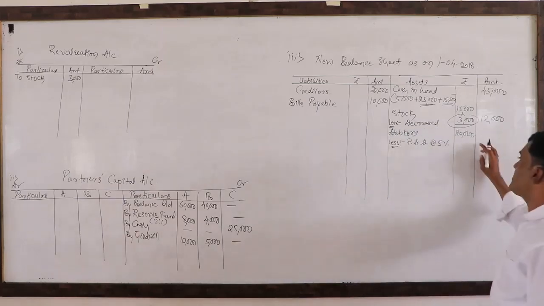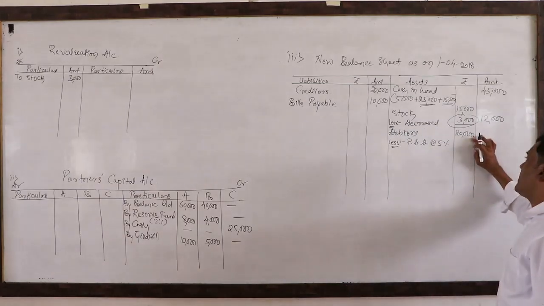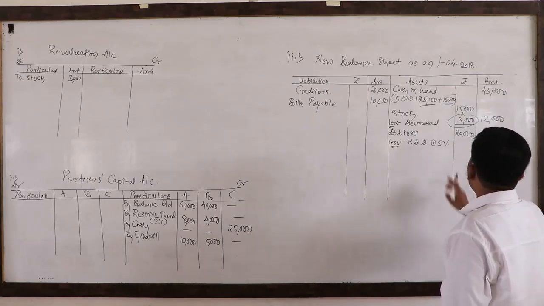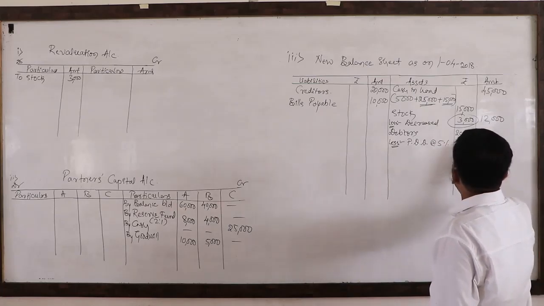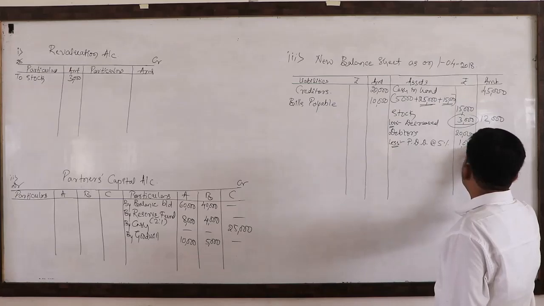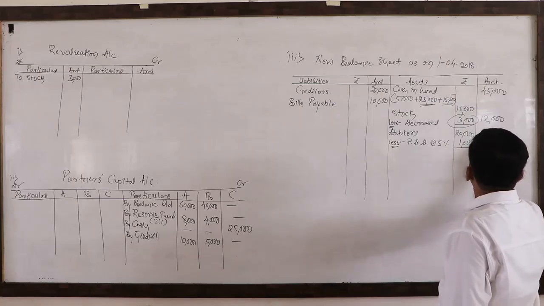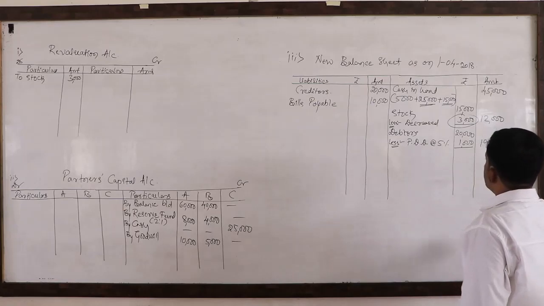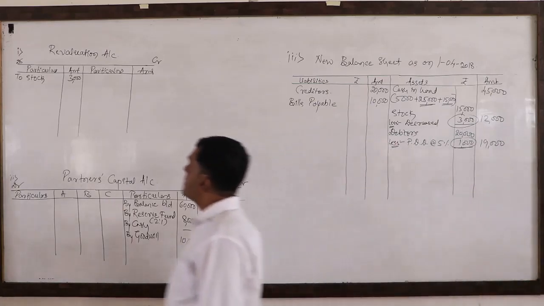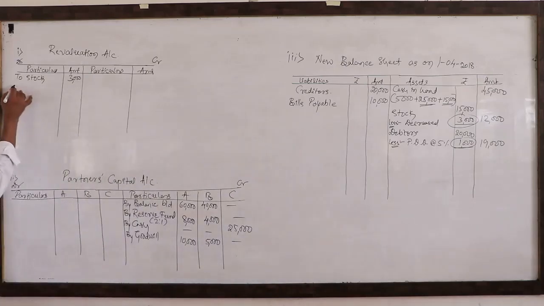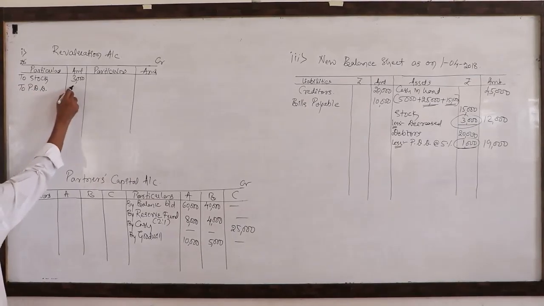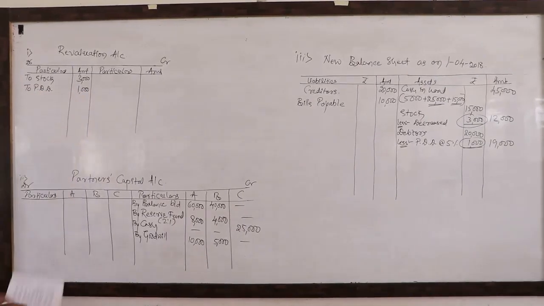So look here, dear students, debtors total rupees 20,000. Here we need to maintain provision at 5%. So if we say 10%, that is 2,000. Now it is 5%, means 1,000. 19,000 is the debtors. This is also from the adjustment. It is a loss amount. Need to write it on the revaluation account, to PDD of rupees 1,000.